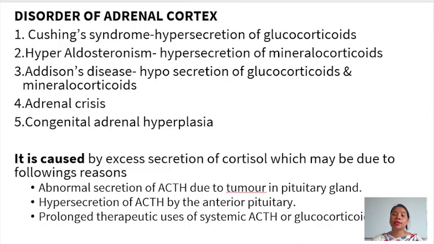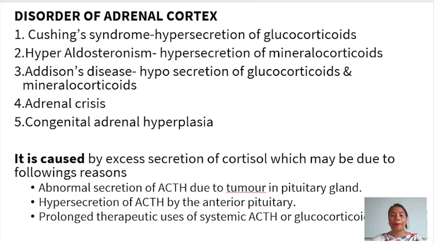The next is the disorder of adrenal cortex. So, what are the disorders of adrenal cortex? Examples: Cushing syndrome, which is caused due to hypersecretion of glucocorticoids; hyperaldosteronism, hypersecretion of mineralocorticoids; Addison disease, which is caused due to hyposecretion of glucocorticoids and mineralocorticoids; and adrenal crisis and congenital adrenal hyperplasia. So these are some of the few examples of disorders of adrenal cortex.